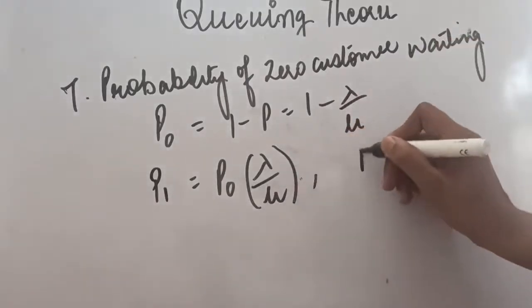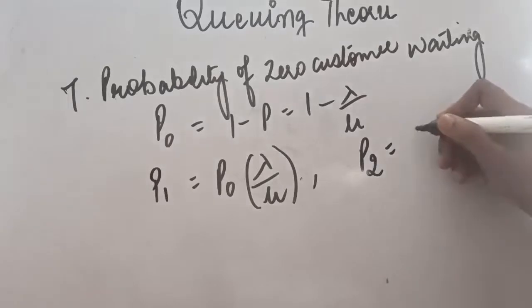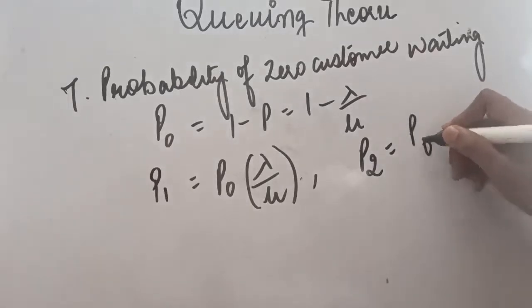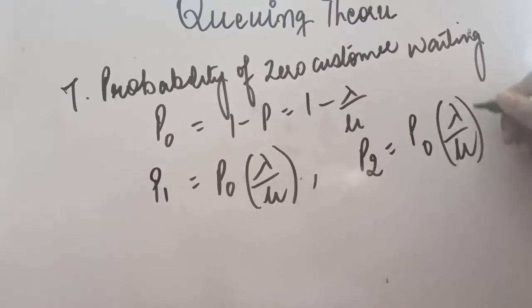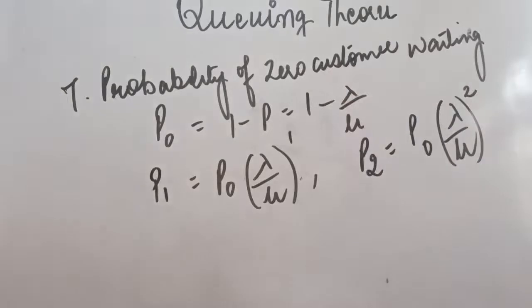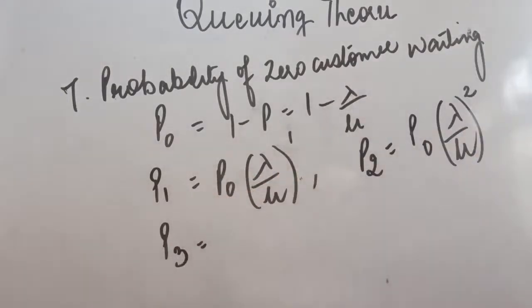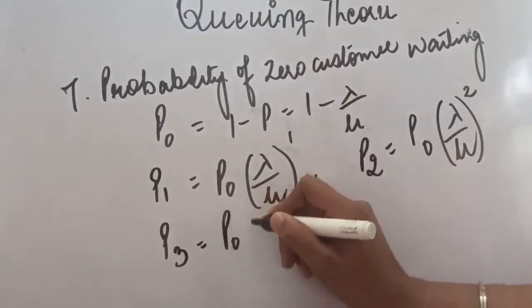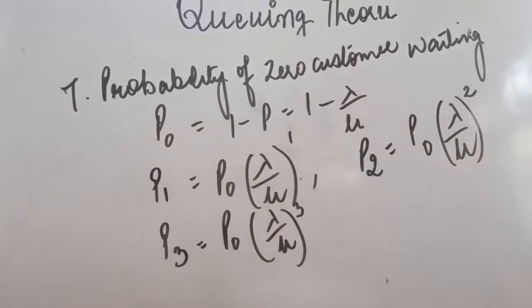Like this, if you are told to calculate the probability that 2 customers are waiting, in that case you will take P0 from this answer, then lambda upon mu power 2. Here it was power 1, now it is power 2. If you have been asked to calculate the probability that 3 customers are waiting in the queue, of course the formula will be P0 times lambda upon mu with power 3. Like this you can calculate till n.